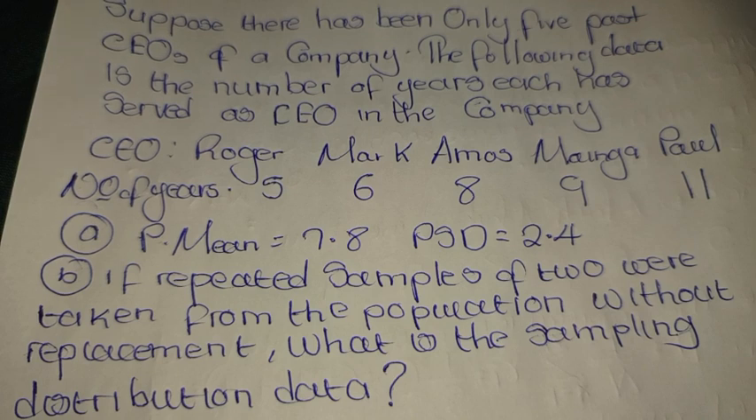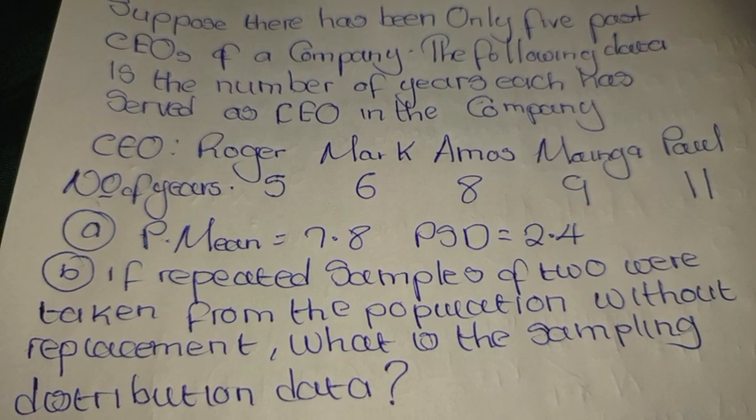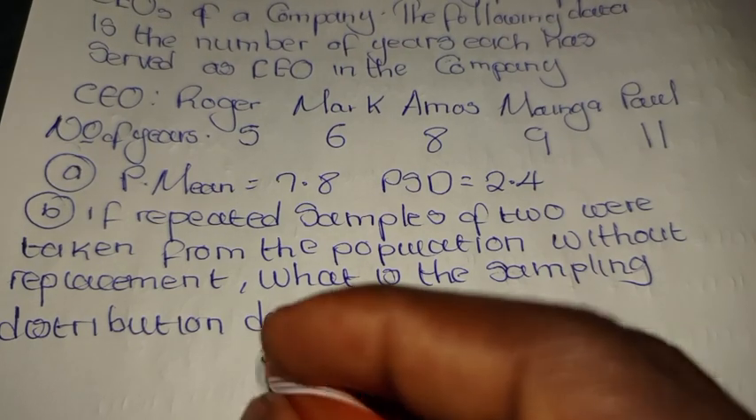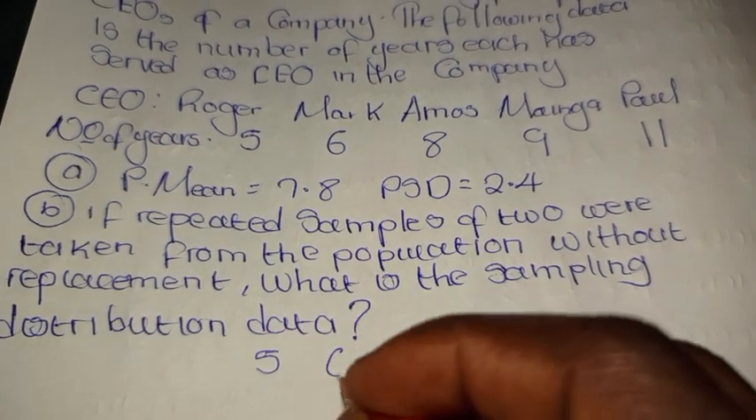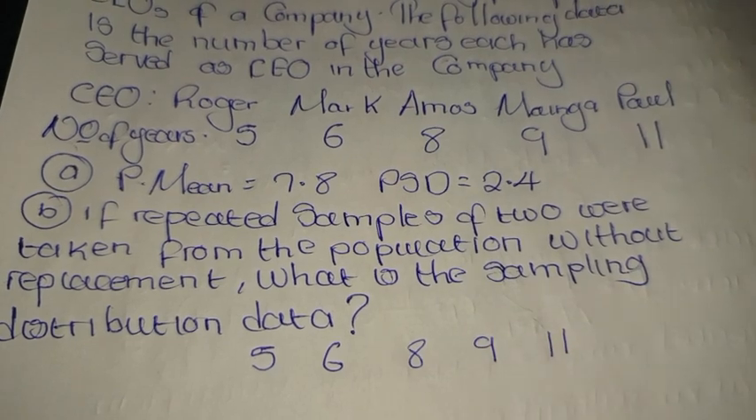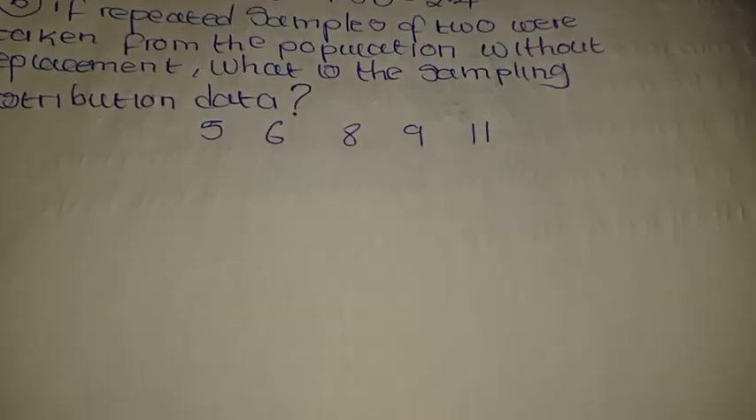So the question that we have attached here is B, which reads: if repeated samples of 2 were taken from the population without replacement, what is the sampling distribution data? So what we basically do here is this. We will just get the number of years these people had served. We have 5, 6, 8, 9, and 11. So these basically are the number of years these people served.